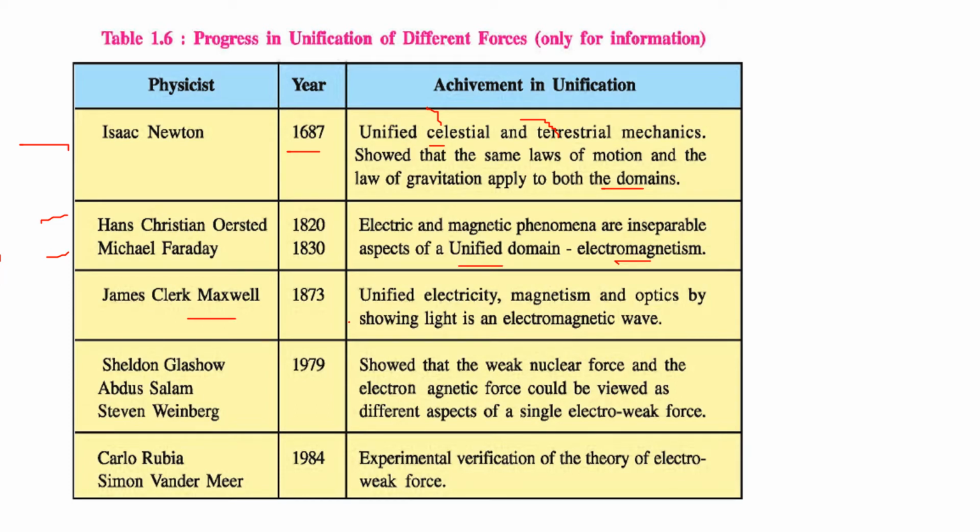Then Maxwell, in 1873, unified electricity, magnetism and optics, and he showed that light is essentially an electromagnetic wave. Then Glashow, Salam and Weinberg in 1979 showed that the weak nuclear force and the electromagnetic force could be viewed as different aspects of a single electroweak force. Rubbia and Van der Meer in 1984 did the experimental verification of the theory of the electroweak force.